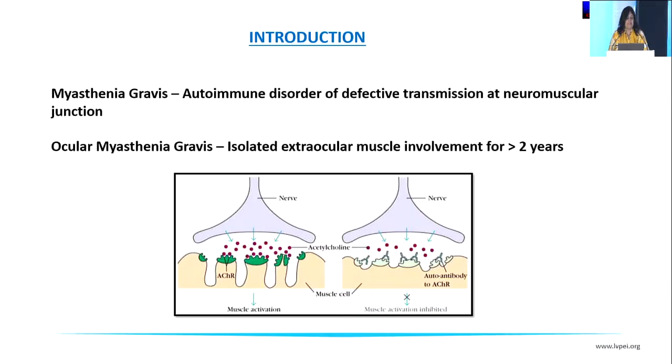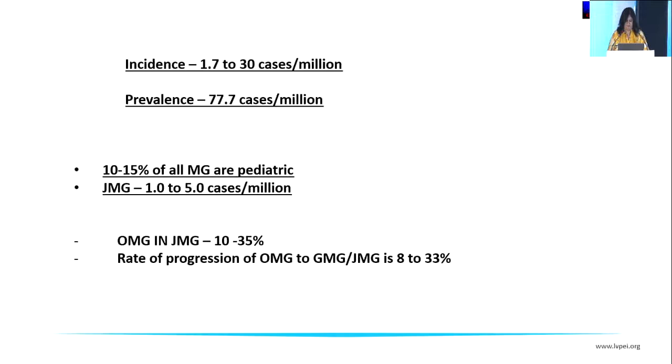So basically, as we know, it's an autoimmune disorder of defective transmission at the neuromuscular junction. Ocular myasthenia gravis is isolated extraocular muscle involvement for more than or equal to 2 years. The incidence is 1.7 to 30 cases per million, and the prevalence is 77.7 cases per million. This is US data.